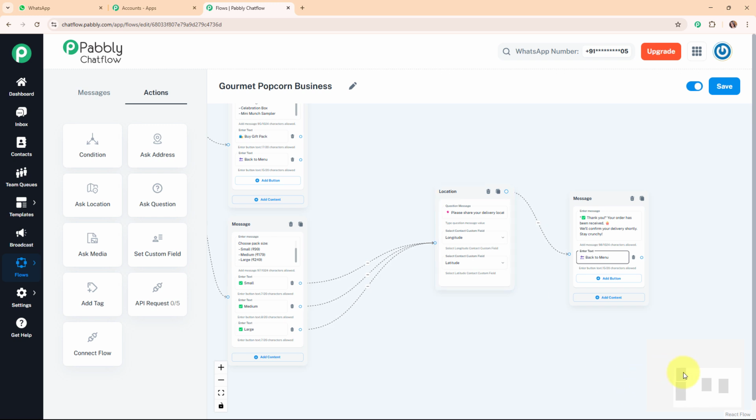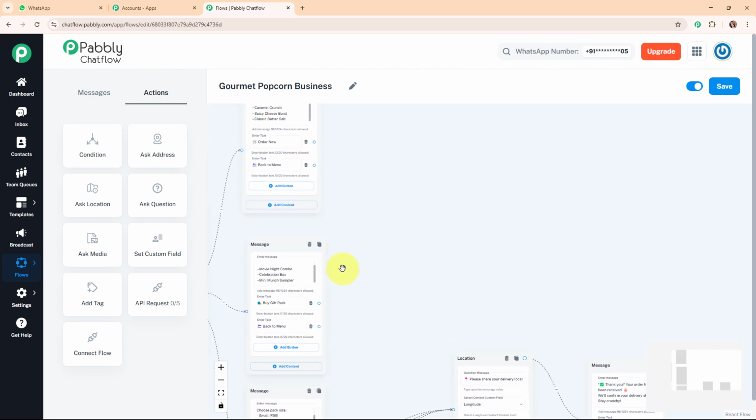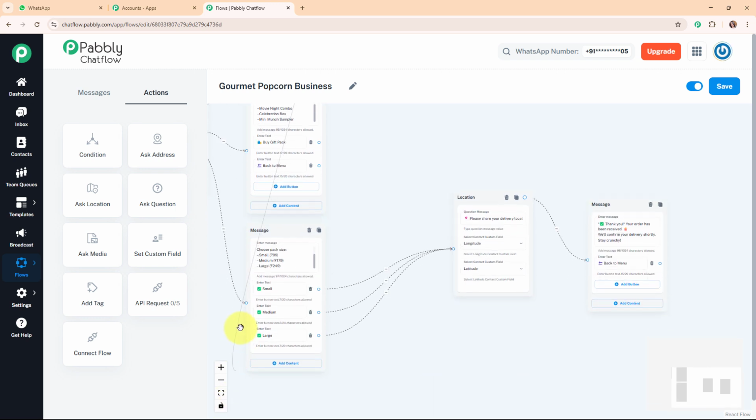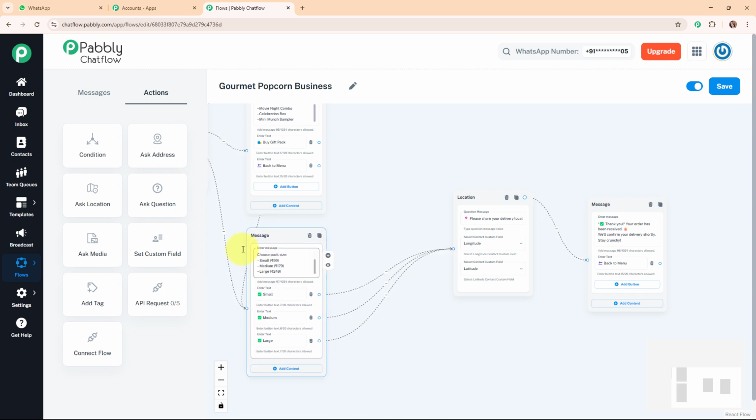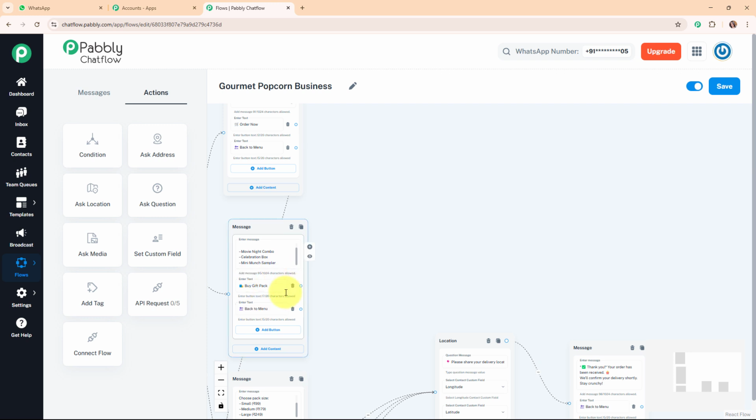Alright, so with this we have successfully set up the chatbot for this entire quick reply button, and now I'm going to set up this connection for the buy gift pack reply button as well. Firstly, before moving with this connection, I'm going to connect this order now quick reply button to the message box of this size, because once my customer selects the order now quick reply button, I want to ask about the pack size from my customer, and then continue this WhatsApp chatbot with this flow only.